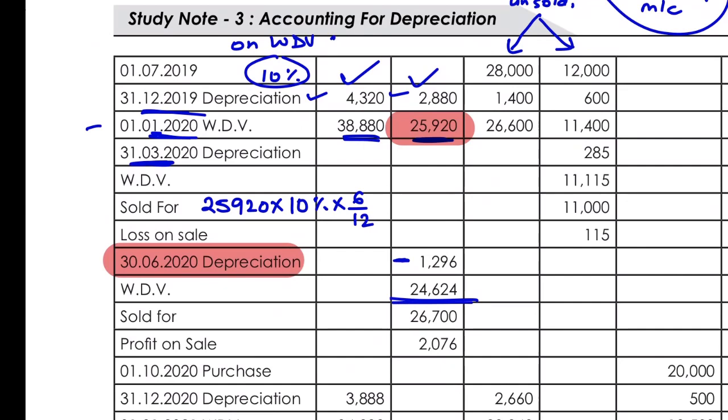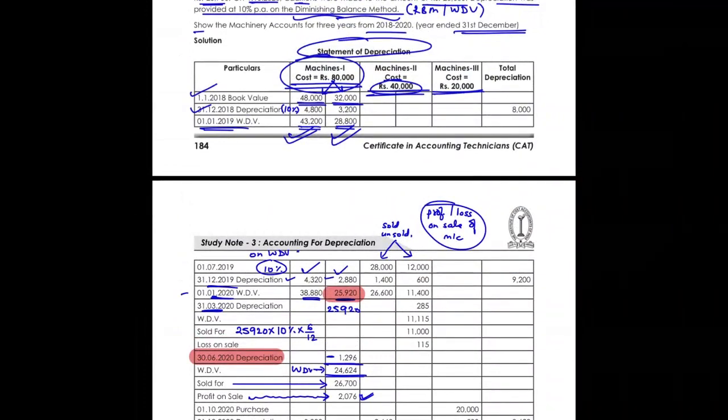So the cost of machinery was actually 25,920 minus 1296. It was the written down value, and it is sold for how much? It is sold for 26,700. So what is the profit? The machine was of 24,000, but it is sold for 26,700. So the profit is of 2,076. So that is the statement which they have prepared for every sold and unsold part of the machinery.